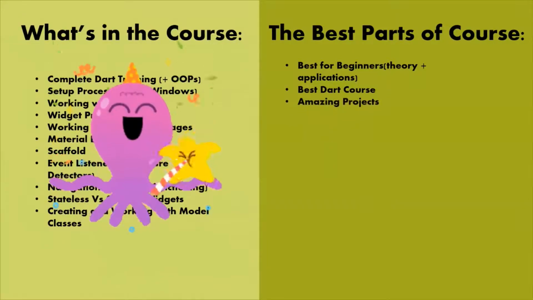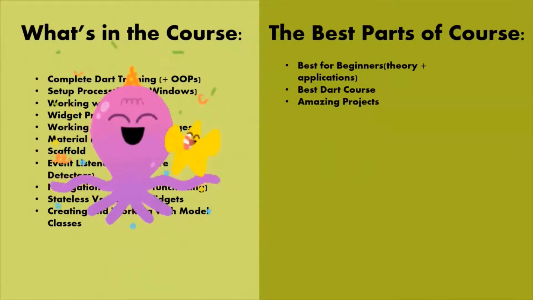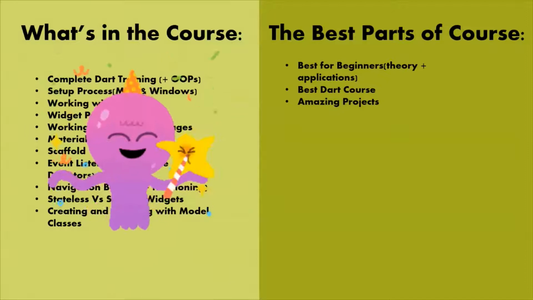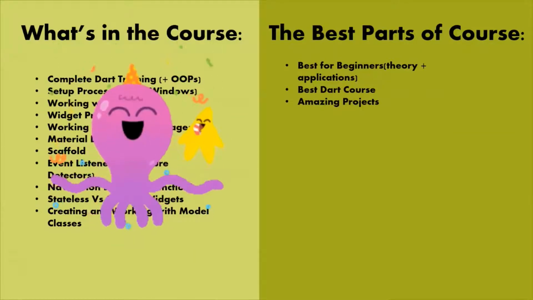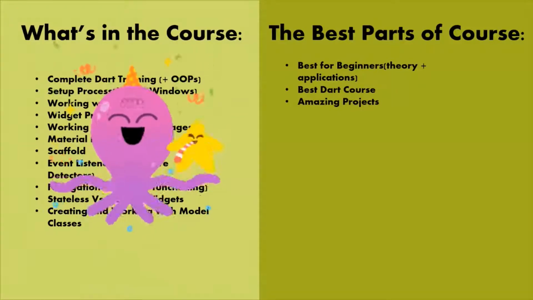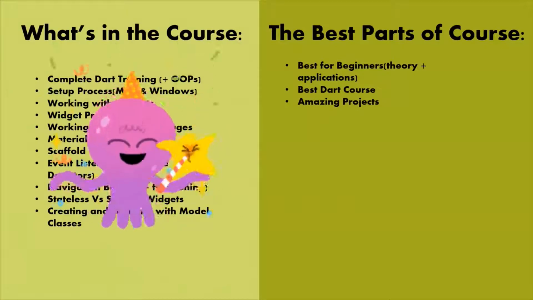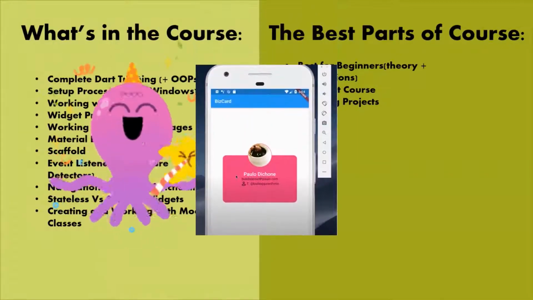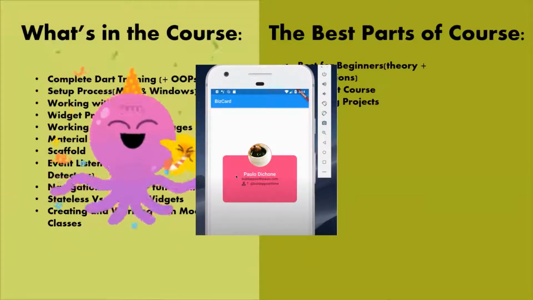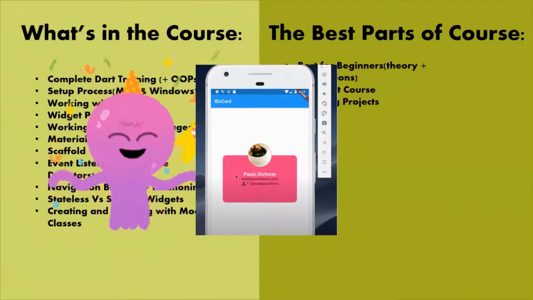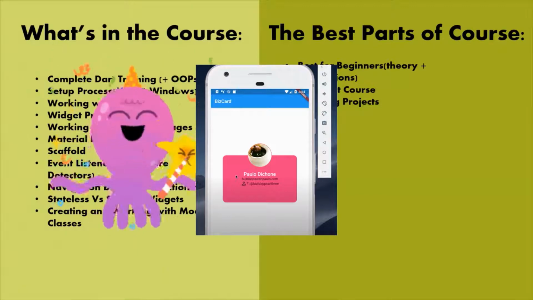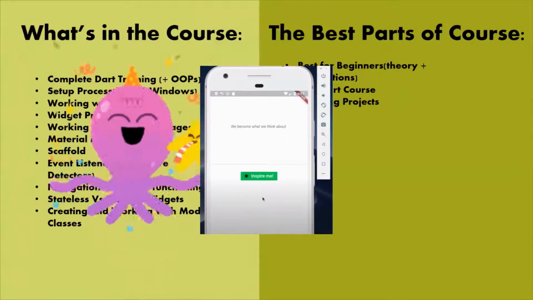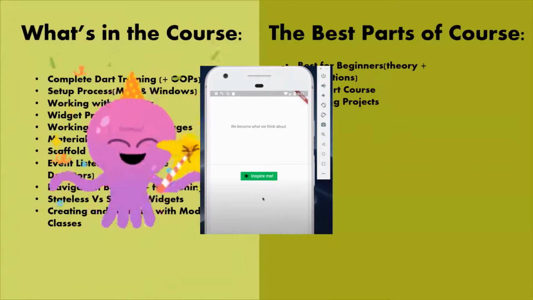And this amazing course also has an amazing lineup of projects, which is the reason why it becomes a very lengthy course consisting of nearly 80 videos in a playlist. So let's see what those amazing projects are. One is the best card app, where he talks about how to create cards for identity purpose. And he also talks about a code generator app, where he talks about how to work with stateful and stateless widgets.